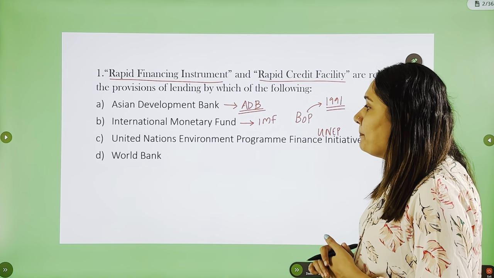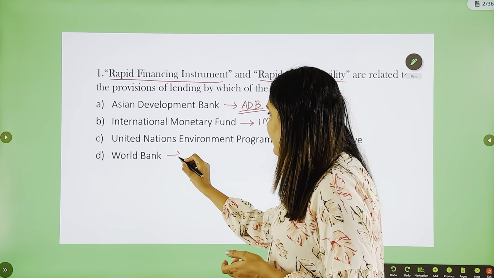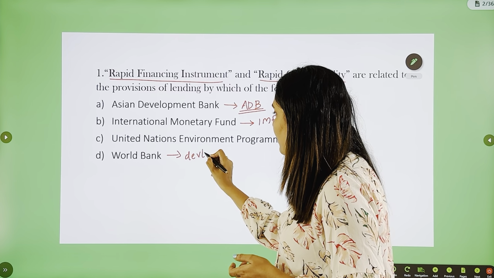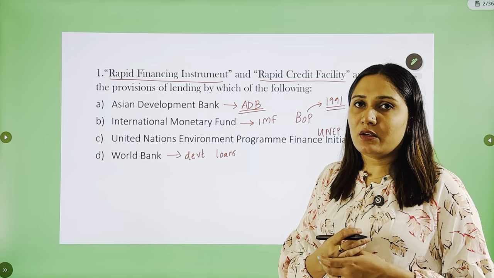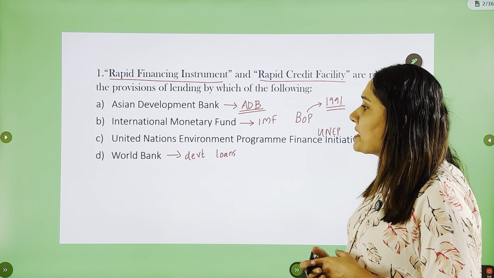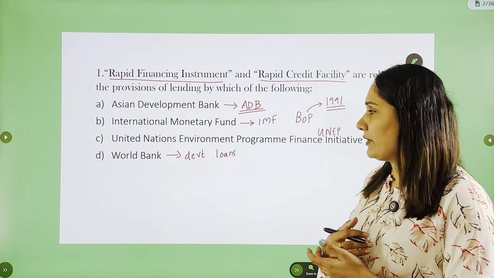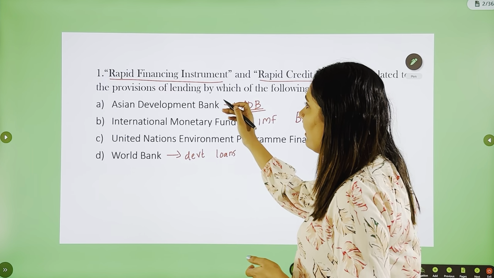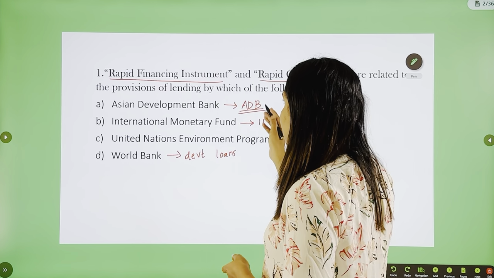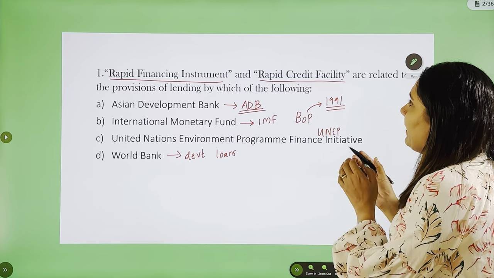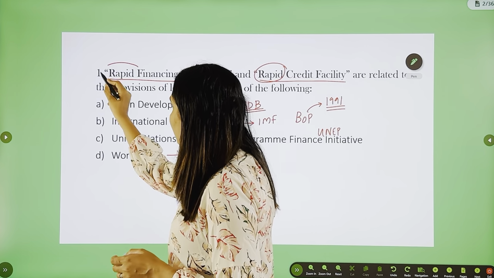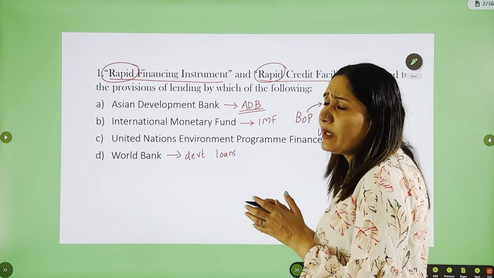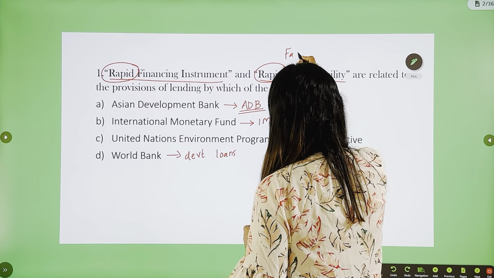Now, World Bank also provides developmental loans to countries, especially to developing countries or least developed countries. They have different wings for that. Now, here the question is rapid financing instrument and rapid credit facility. If you notice in these two terms, there is a term called rapid, which means very fast. So, rapid means very fast.